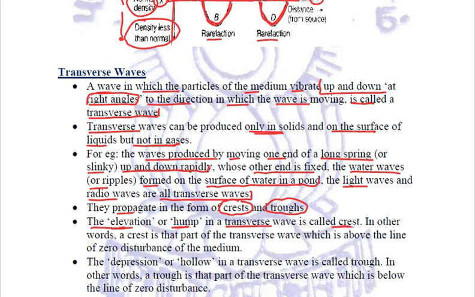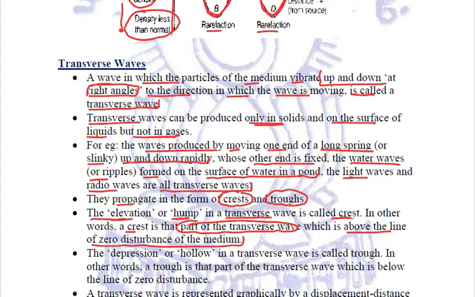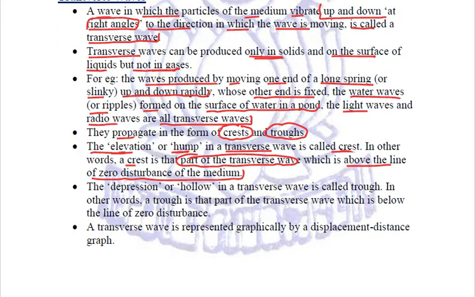In other words, we can say that a crest is that part of the transverse wave which is above the line of zero disturbance of the medium, whereas the troughs are the depression or hollow in a transverse wave. In other words, a trough is that part of the transverse wave which is below the line of zero disturbance. Now, when we graphically represent a transverse wave, they are represented by a displacement distance graph.